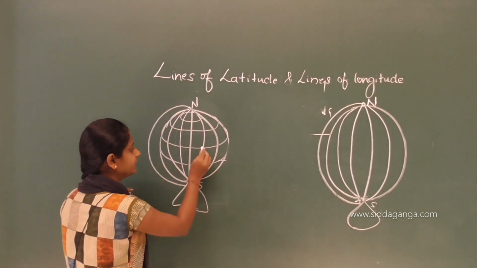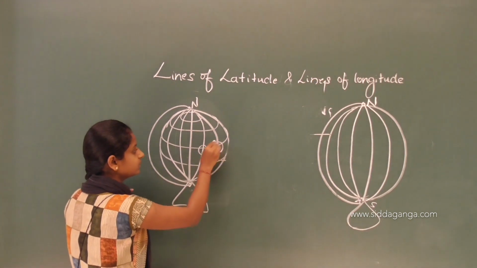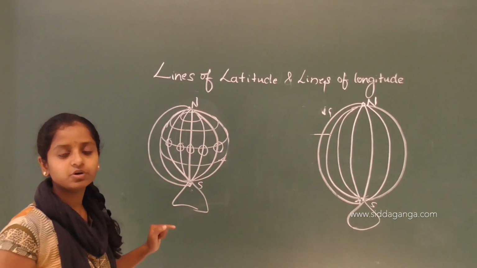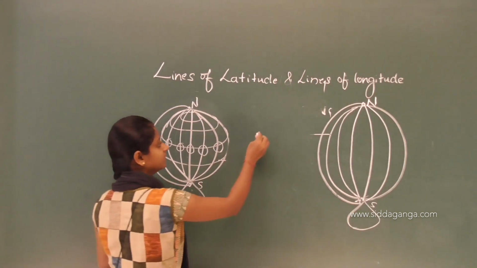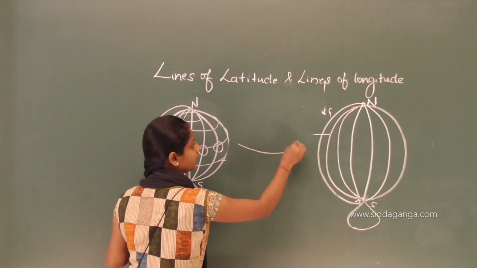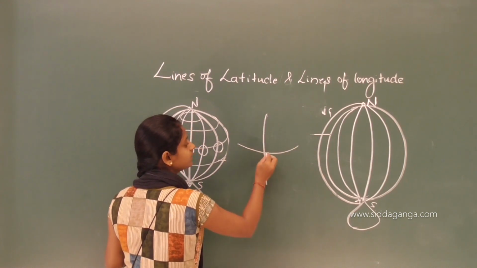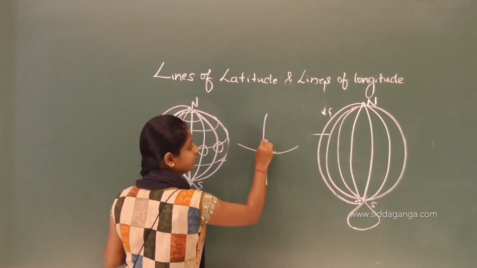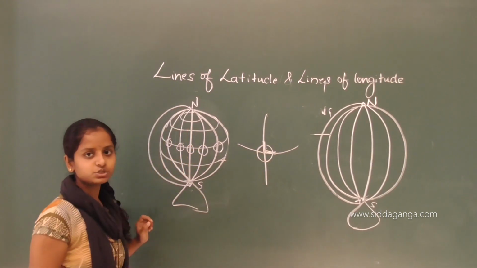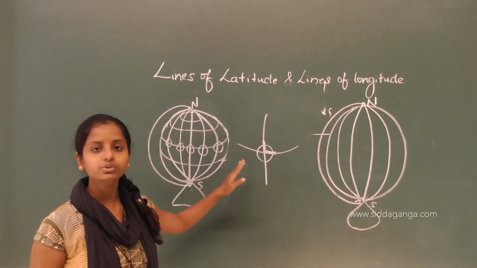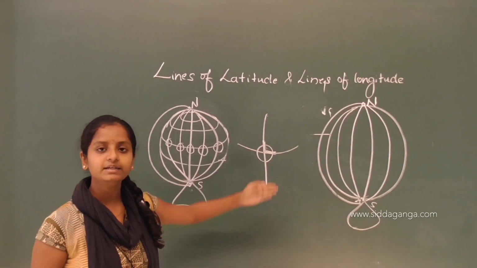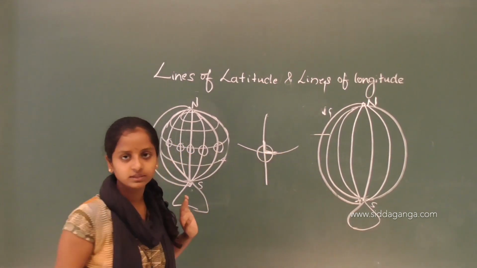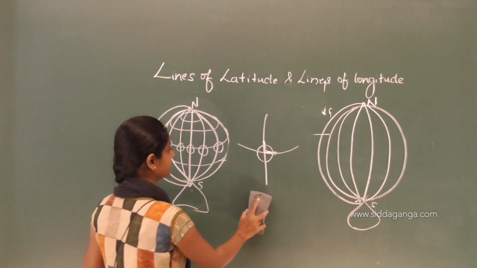Both are intersecting here, and they are forming a right angle. Understood? Both the longitudes and the latitudes intersect each other and form a right angle.